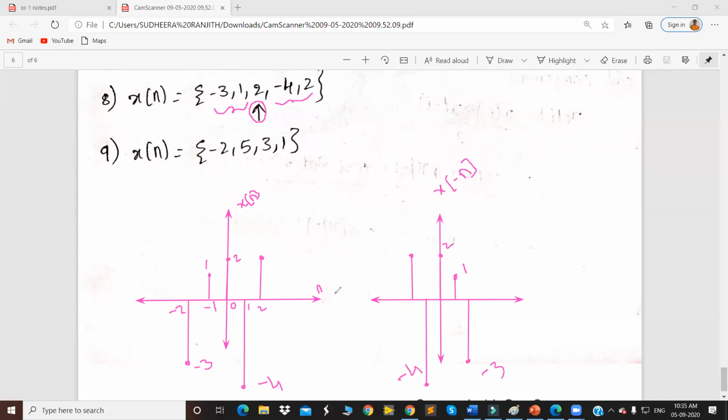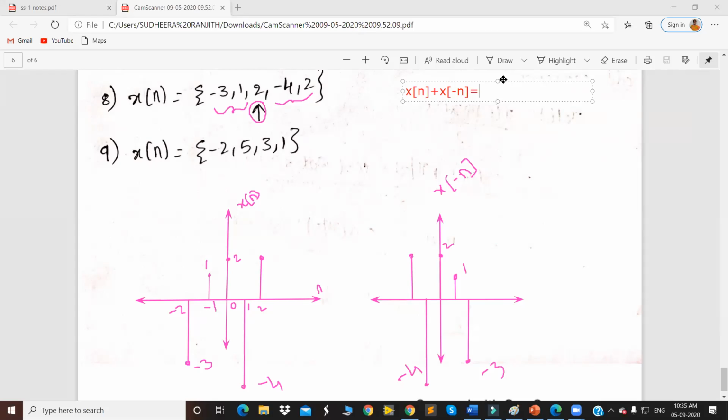So if we add these two samples, then what might be the resultant? So what is x of n plus x of minus n? At n equal to minus 2, this signal has the amplitude of minus 3 and this signal has the amplitude of 2.